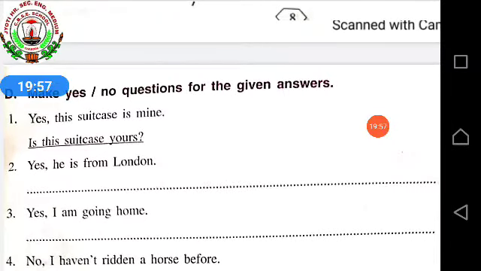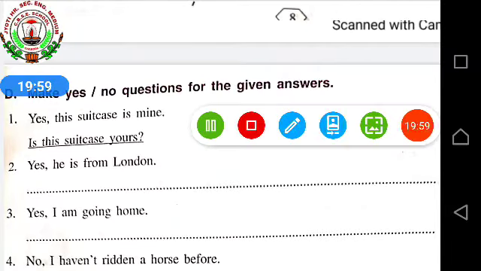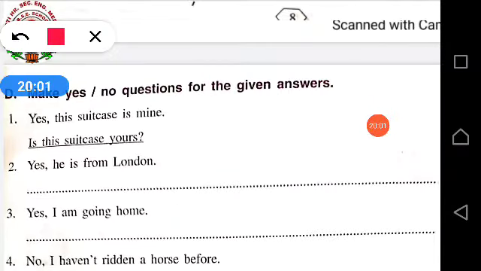whenever we are asking a question, already I told you we are taking the help of the helping verb. If no helping verb is given, then we are seeing the present tense, past tense, singular, plural. But if a helping verb is given, what are helping verbs?